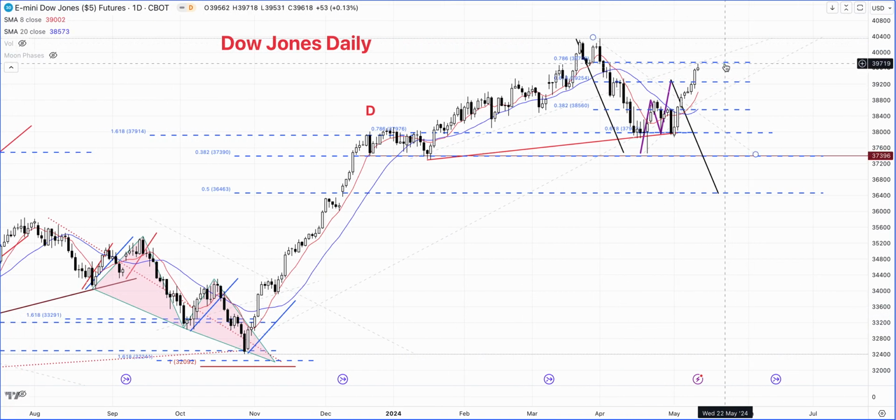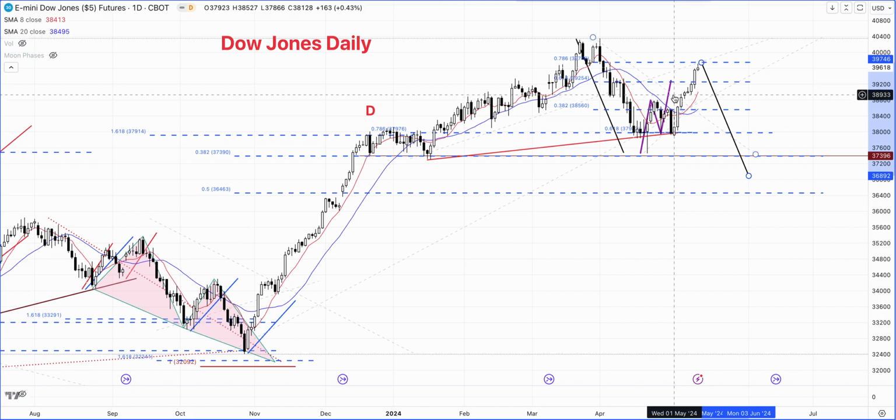This market also reached the 78.6% retracement, although the close was not negative, or there were more buyers for this one compared to some of the other indices where we had that doji formation, more like a silent doji. We see something a little bit different for this index. So very interesting formations for this one.